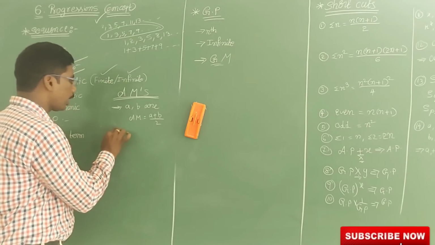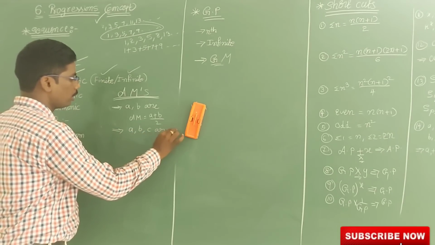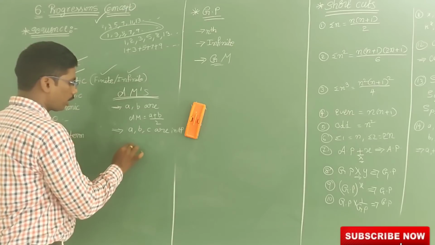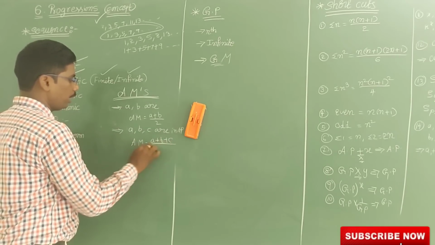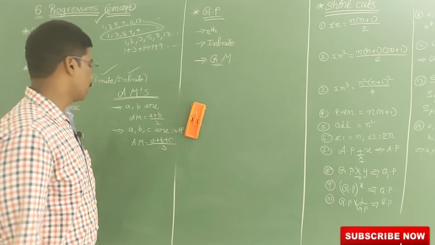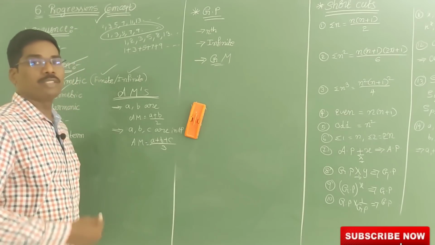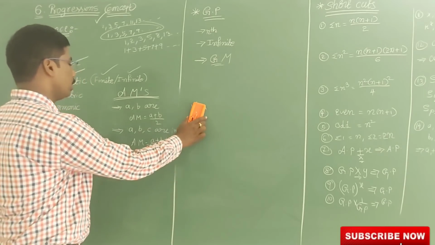If 3 terms are there, a, b, c are in AP, then the arithmetic mean is equal to a plus b plus c by 3. That's nothing but the sum of the observations by the number of observations. If n terms are there, a plus b plus c and so on, by n. So that is the formula for arithmetic mean.